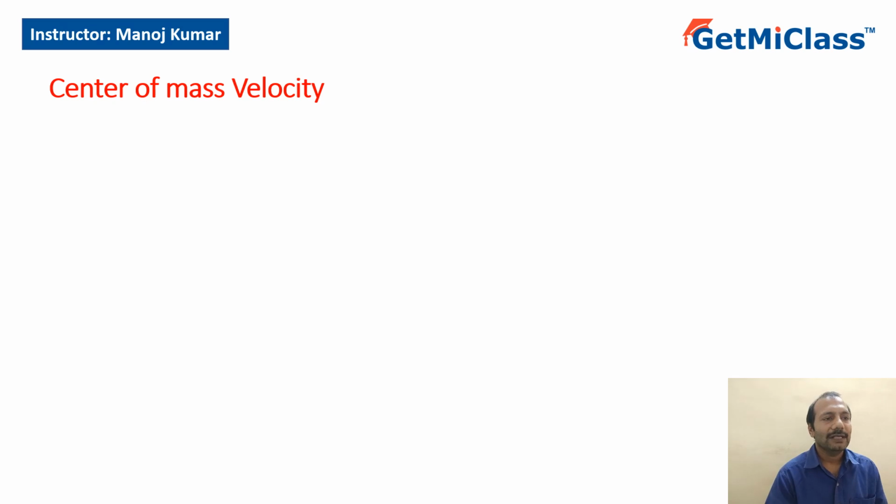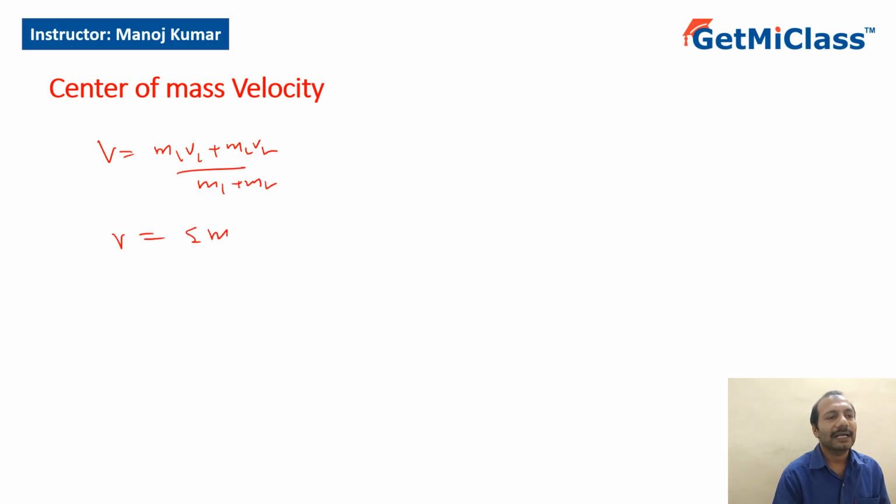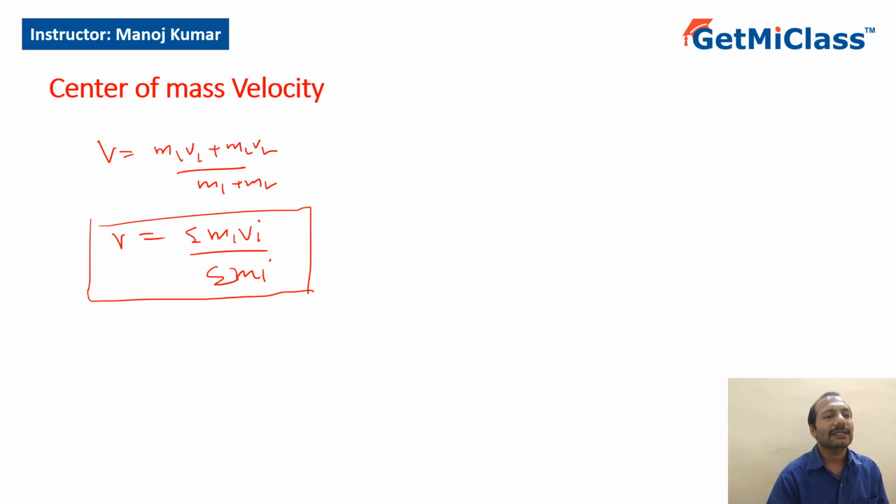Now, how do we find velocity of center of mass? Velocity of center of mass is given by (m1 v1 plus m2 v2) by (m1 plus m2). So I can extend it and write it as sigma mi vi by sigma mi. So if we have discrete particles moving with velocity v, then this is the velocity. Similarly, I can take velocity along the x-axis, velocity along the y-axis, and so on.